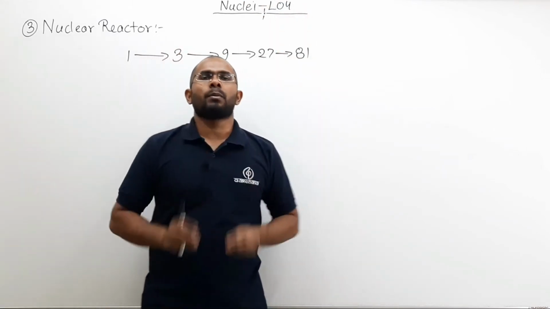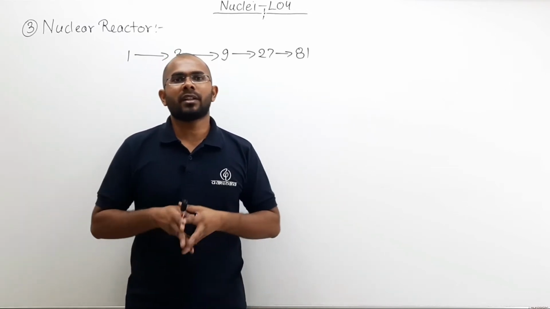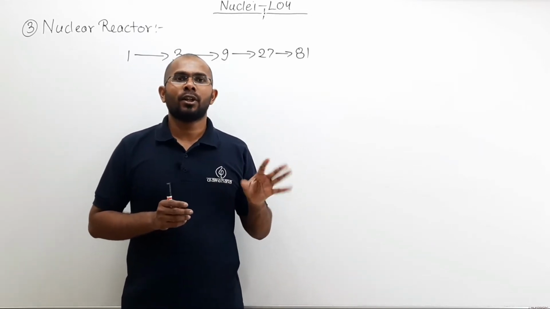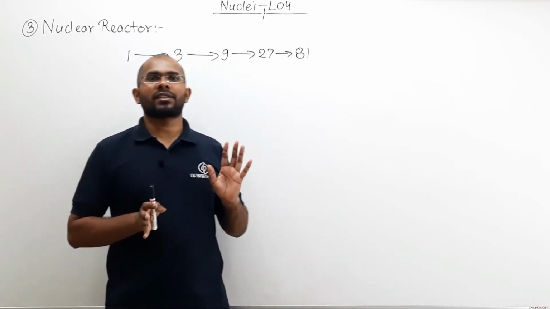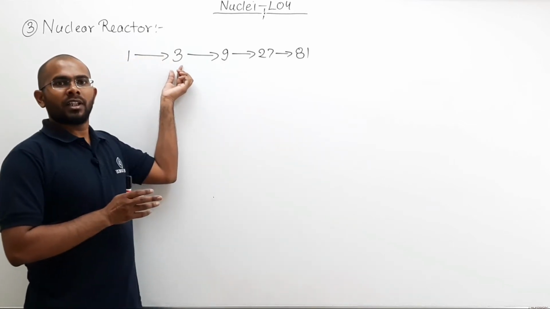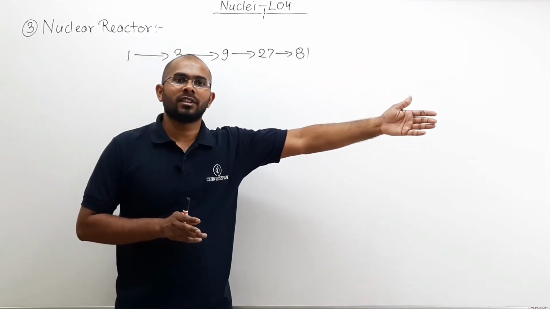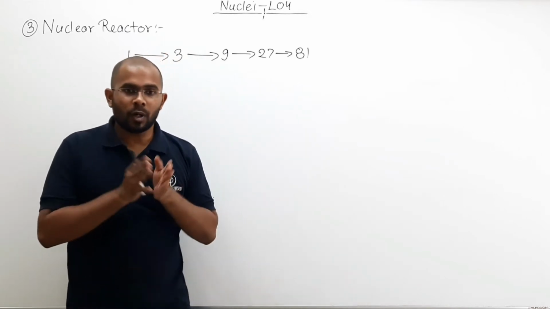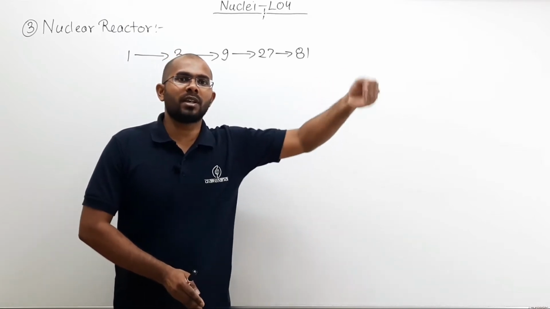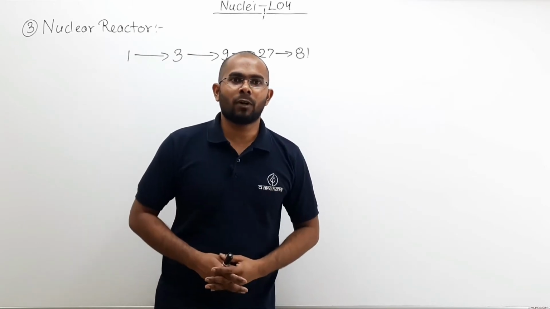Now here is the problem. This fission reaction is uncontrolled. What do you mean by uncontrolled? That once you initiate the reaction, you have no control over the reaction. The neutrons which are produced in one reaction automatically initiate further nuclear fission. So what is the problem here? The problem here is, if neutrons keep on producing further reactions without any check, then what will happen?